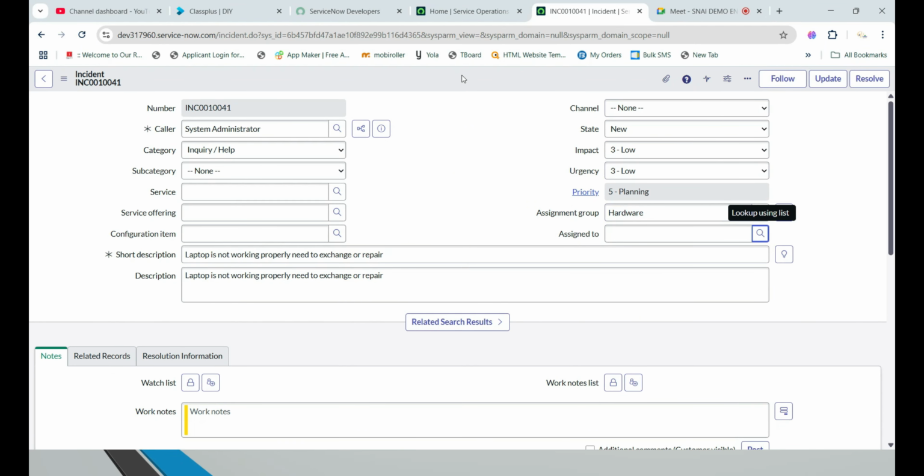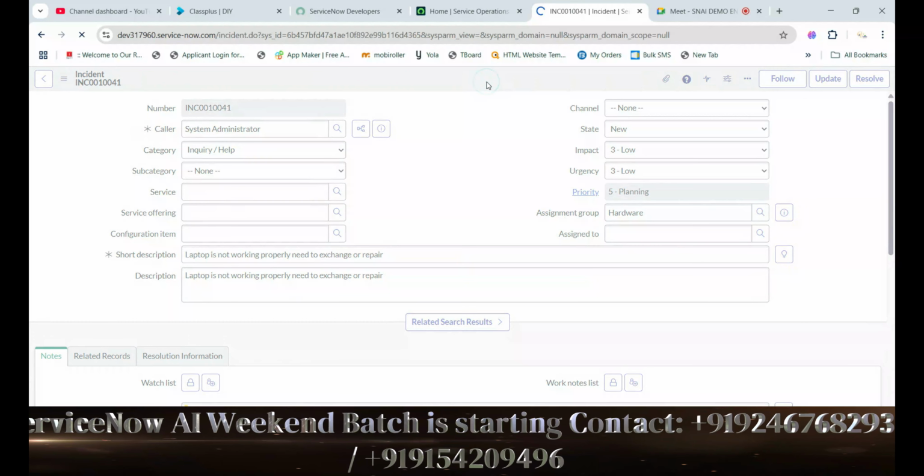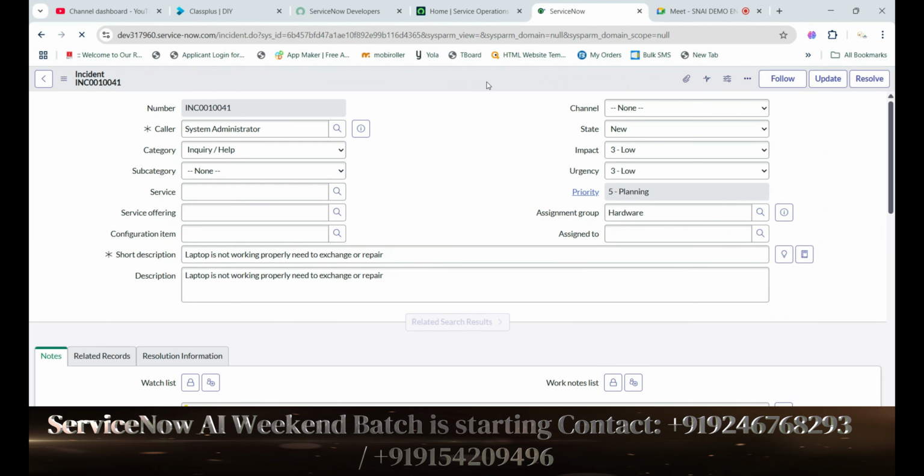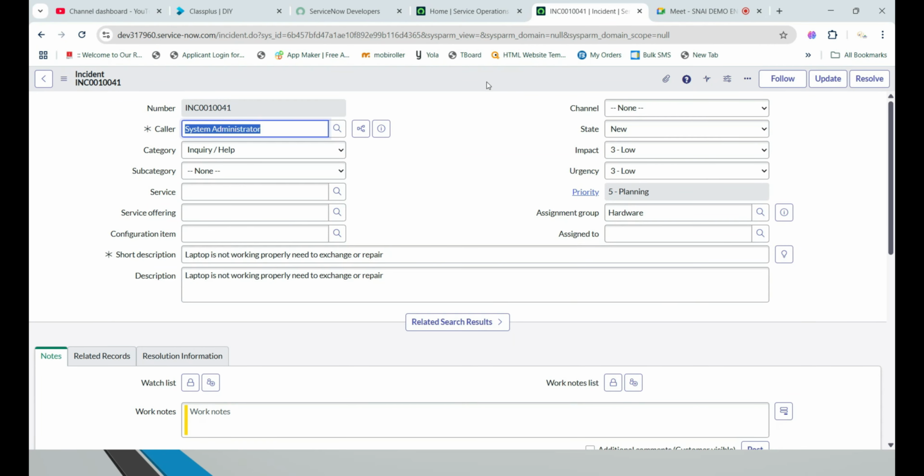Okay, then fine. So ITIL people are able to save this record. So what is the main intention? Manually, he can assign, right? ITIL people are doing it that way, but now we are using AI technology, artificial intelligence technology.